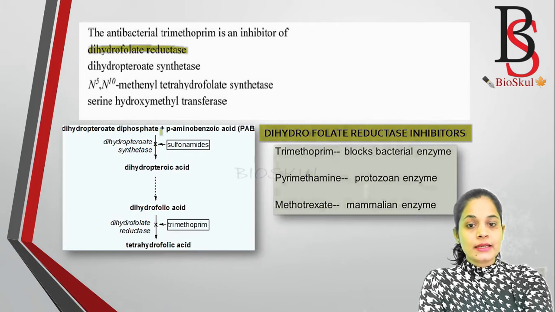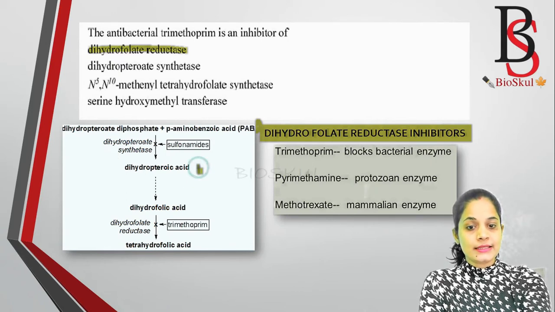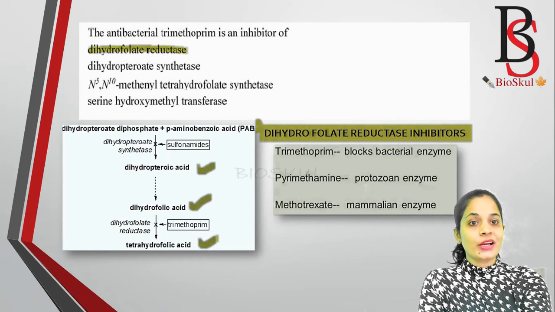Dihydropterin diphosphate and p-aminobenzoic acid, PABA, in the presence of the enzyme dihydropteroate synthetase, synthesize dihydropteroic acid. Then this dihydropteroic acid is converted into dihydrofolic acid. Dihydrofolic acid is converted into tetrahydrofolic acid in the presence of the enzyme known as dihydrofolate reductase.